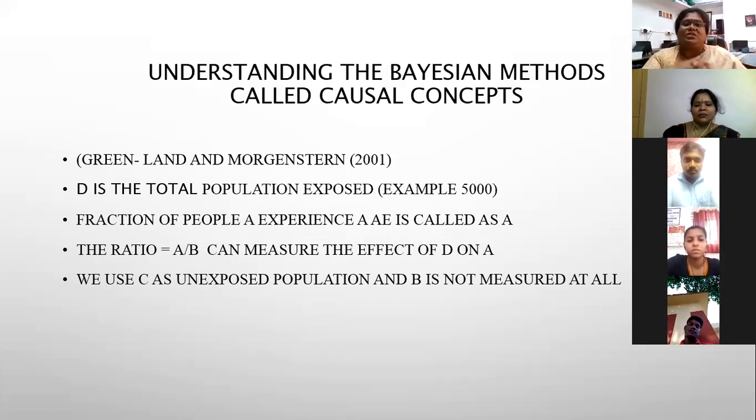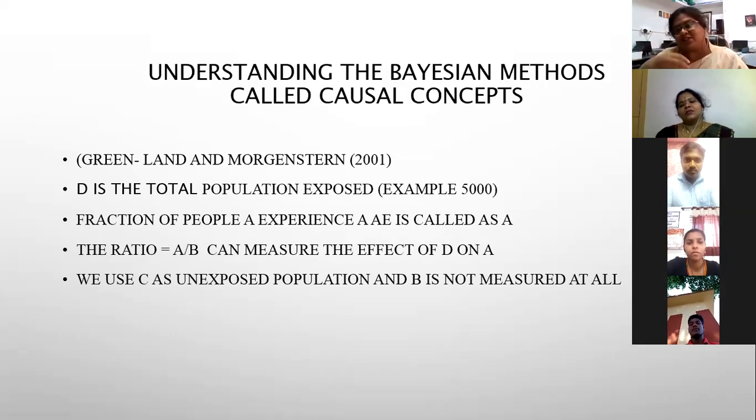In this Bayesian method, we try to find fractions and the difference between fractions in two populations, and then we come to a conclusion about the event in the unexposed population versus the event in the exposed population. We call this method causal concepts, by which we can predict signals from the population exposed to different kinds of drugs.